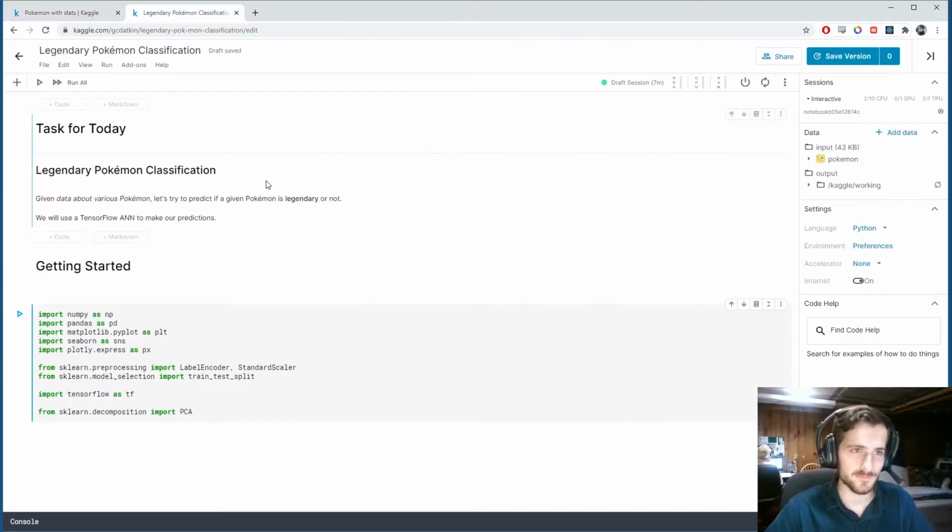So let's hop in. I have the task for today, which is given data about various Pokémon, let's try to predict if a given Pokémon is legendary or not. And we'll be using a TensorFlow artificial neural network to make our predictions.